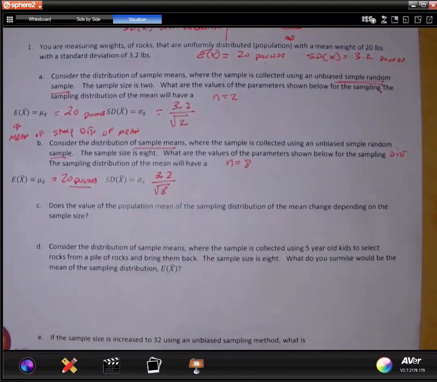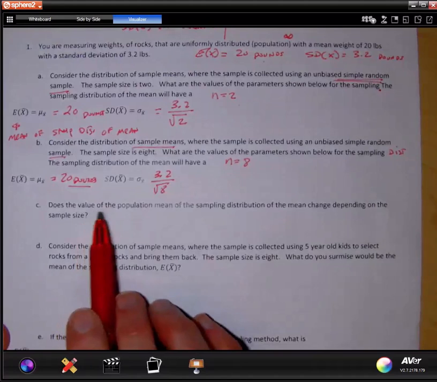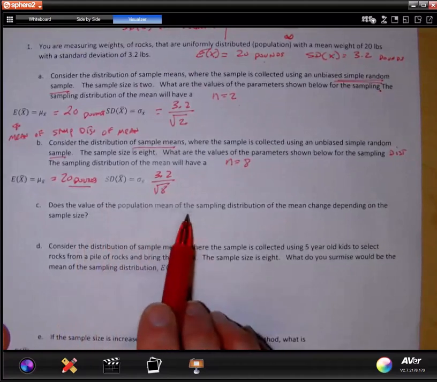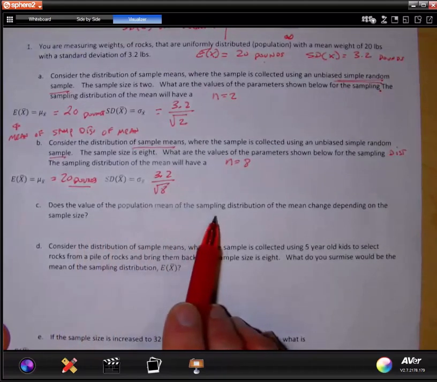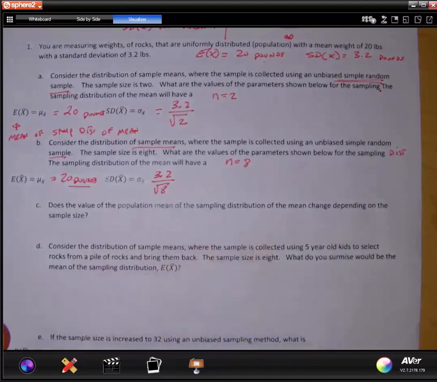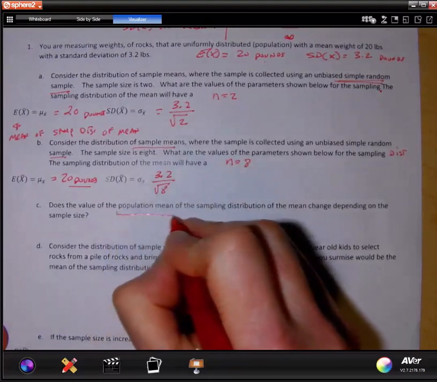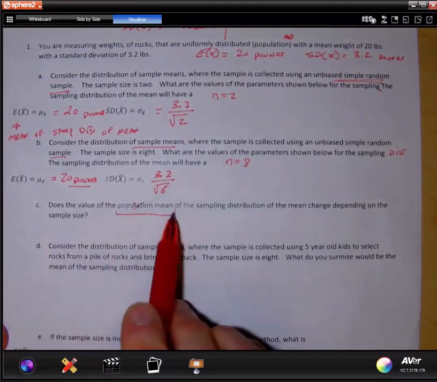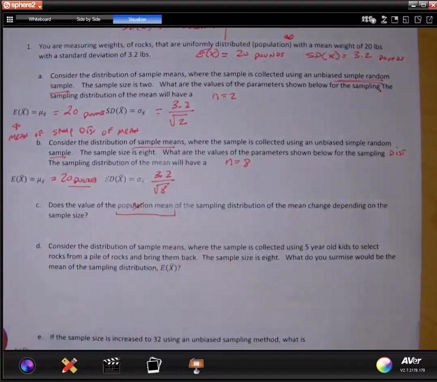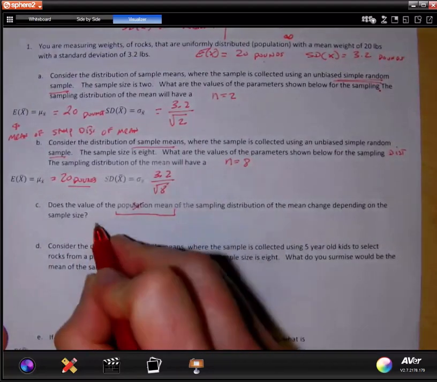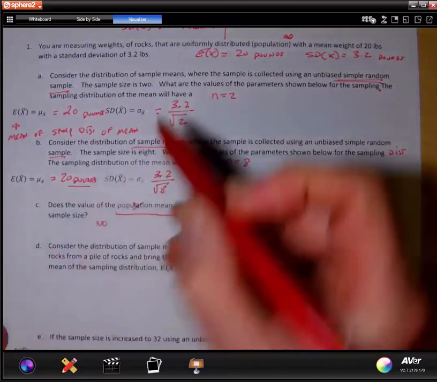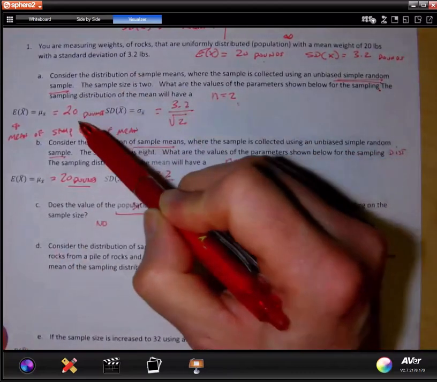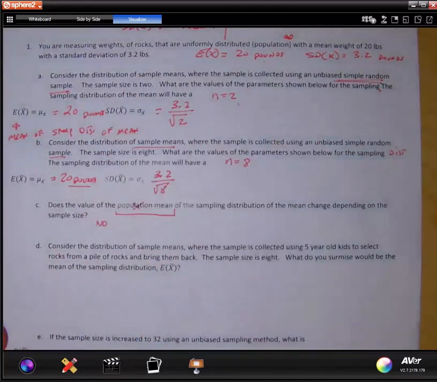Okay, so let's answer the next question. Does the value of the population mean of the sampling distribution of the mean change depending on the sample size? Right. So it's a little confusing here. Maybe I'll get rid of the word population. Does the value of the mean of the sampling distribution of the mean change depending on the sample size? The answer is no. Because look, with a sample size of 2, it was 20. A sample size of 8, 20. No, it will stay exactly the same.